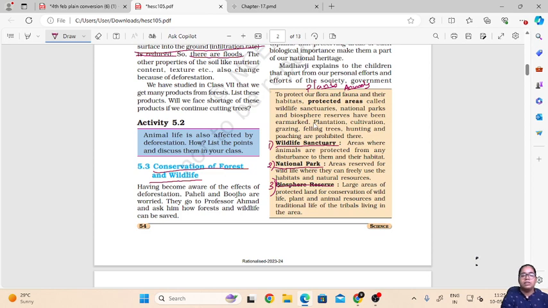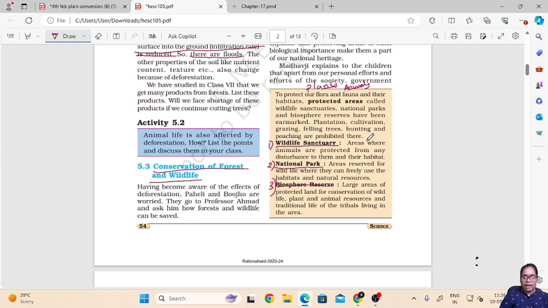Plantation, cultivation, grazing, felling trees, hunting, and poaching are prohibited here. They are protected areas wherein human interference is prohibited, and whatever animals are there are kept in their natural habitat, so that they can live in their own ecosystem.